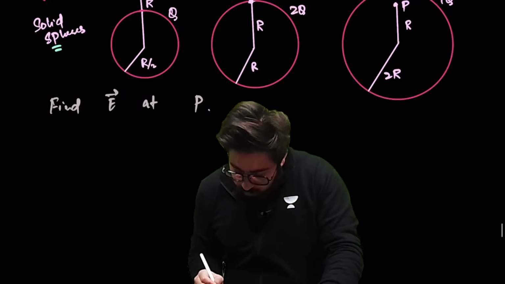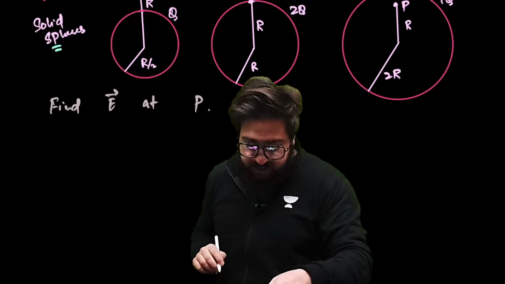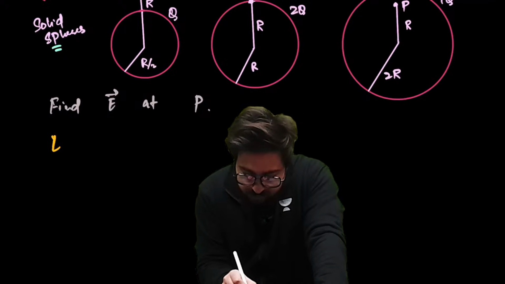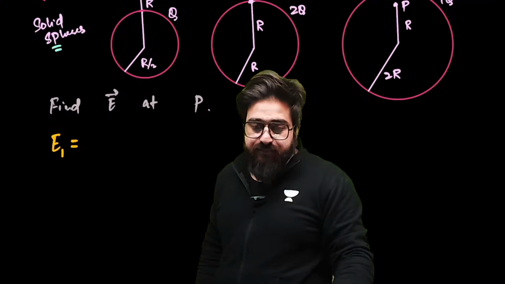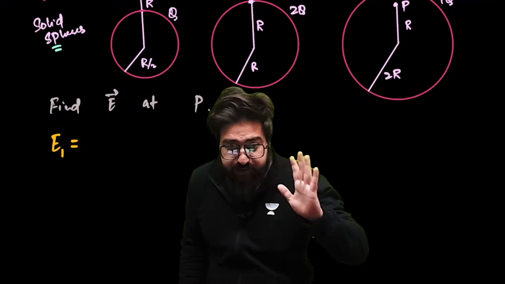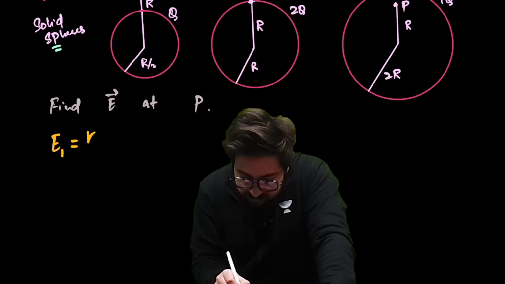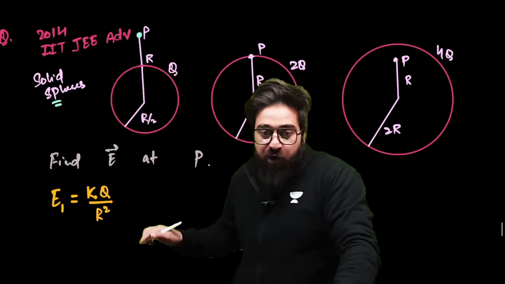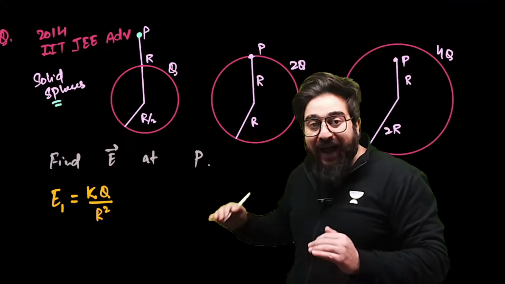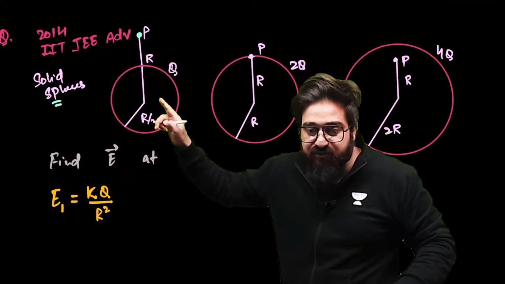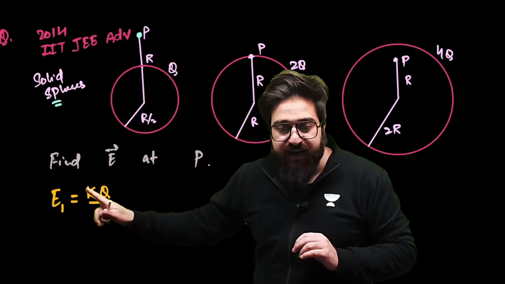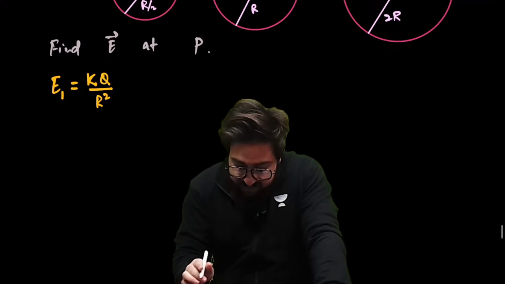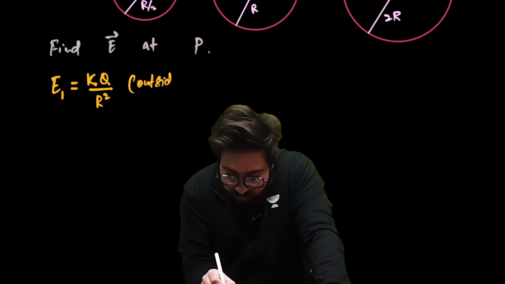Now, let's talk about the electric field because of the first sphere. Listen to me very carefully. Sir, electric field because of first sphere, let's suppose that is E1. How to find that? We say, sir, E1 is equal to KQ divided by R square. Sir, how much is the charge on this sphere? That is Q. At what distance you have to find the electric field? That is R. So that's why we say electric field outside the solid sphere is KQ by R square. And we say this is outside point.